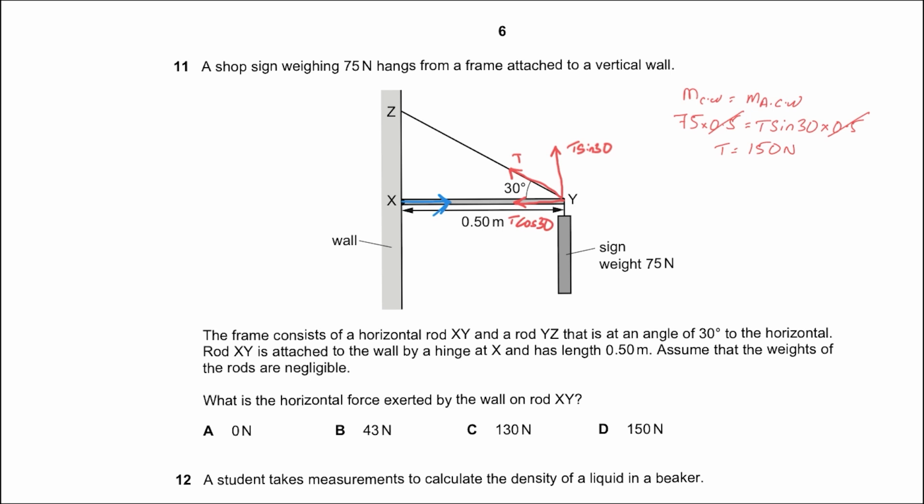Now they're asking you for the horizontal blue force that we have marked, that is equal to T cos 30. So let's work out T cos 30. Let's say this force is X. We know X is equal to T cos 30, so 150 cos 30. And that gives you the answer as 129.9 newtons, which when rounded off is equal to 130 newtons. So the answer is C.